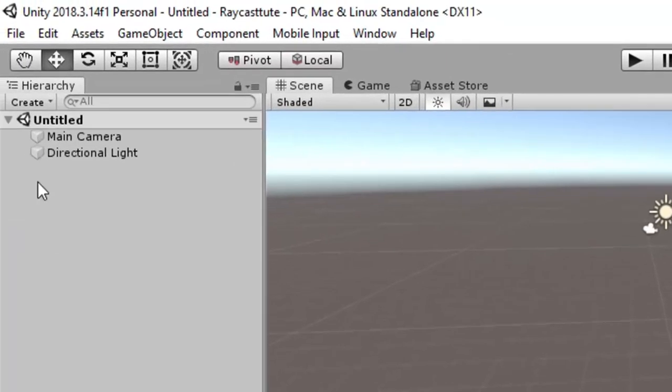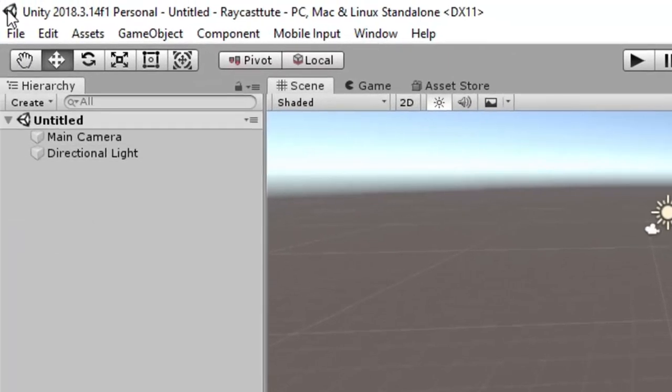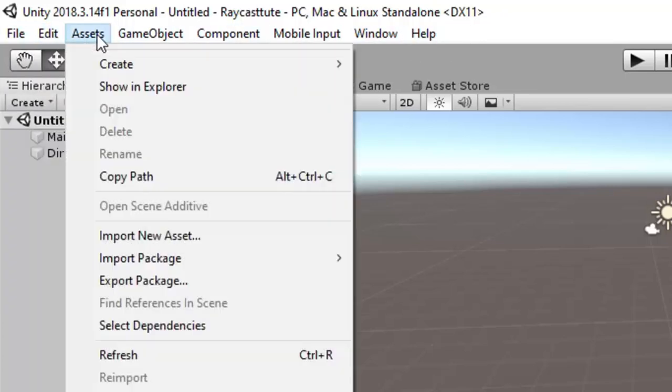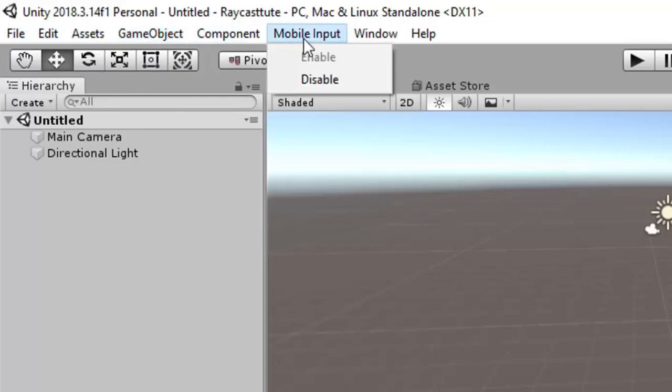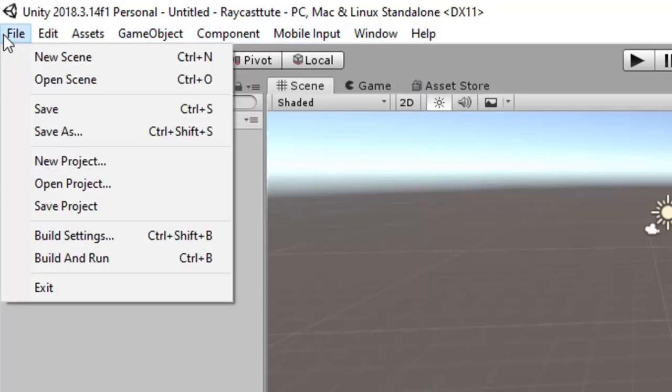Okay. So here we can see that this is a title bar. Here you can see that it will show the version of Unity, the name of your project, and for which platform you are using it. I'm using it for the PC, Mac and Linux standalone system. The next one is the menu bar. Here you can see that various menus are provided, just like any other software like Microsoft Word, Microsoft PowerPoint. So here various options are provided.